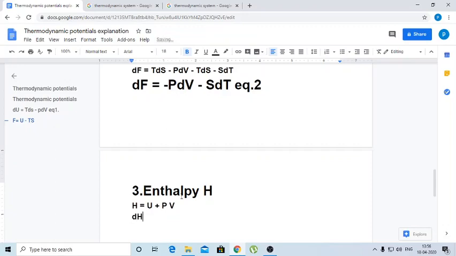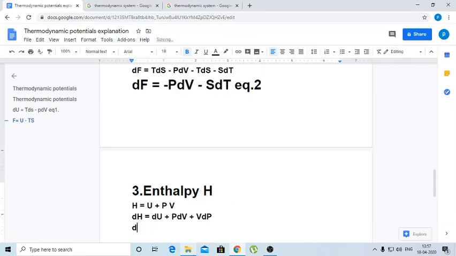Change in enthalpy dH is calculated by differentiating this equation: dU plus d of PV, which means P dV plus V dP. Again we calculate the dH value by substituting dU equals T dS minus P dV according to the first thermodynamic potential.